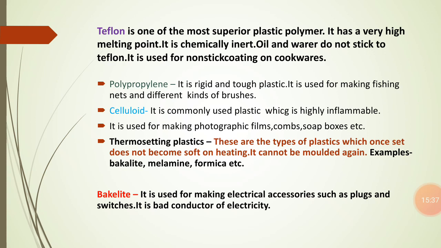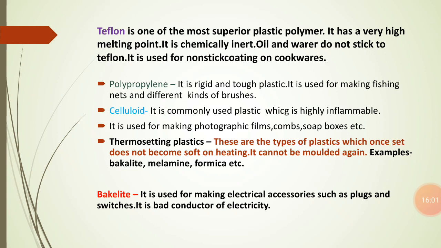The next type of thermoplastic is polypropylene. Now we are going to know about polypropylene. Polypropylene is a kind of tough and rigid plastic, and it is defined as recyclable plastic number 5.